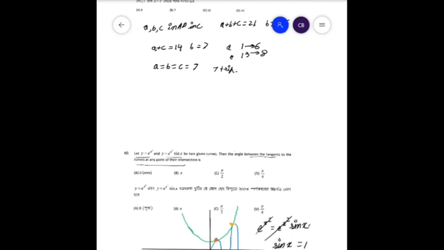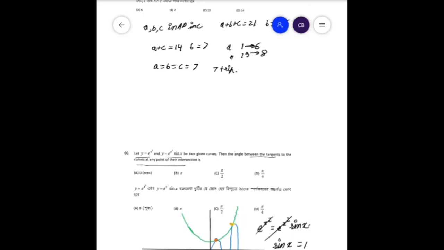Now when they are intersecting, since they are tangentially intersecting, their tangents are always equal. So dy/dx is equal to 2x e to the power x square when sin x is equal to 1, because we have established that that is the only condition where this intersection can take place, that is sin x is equal to 1.